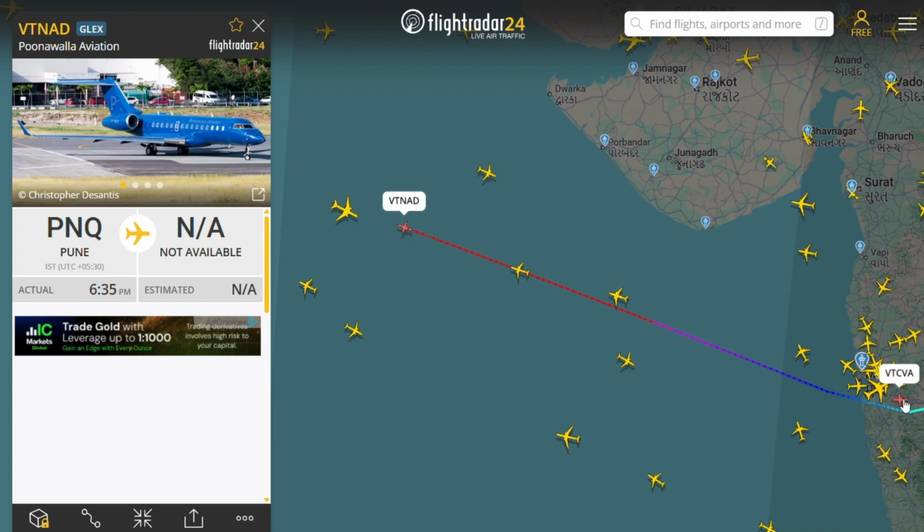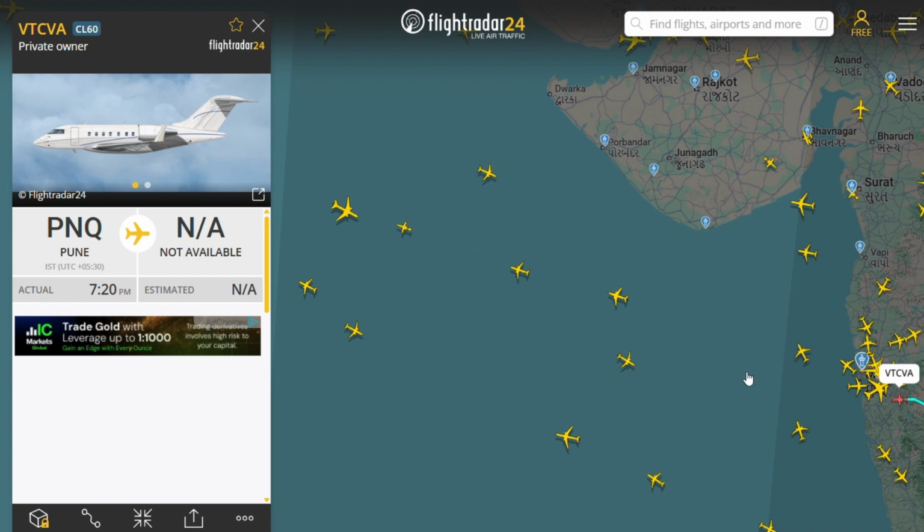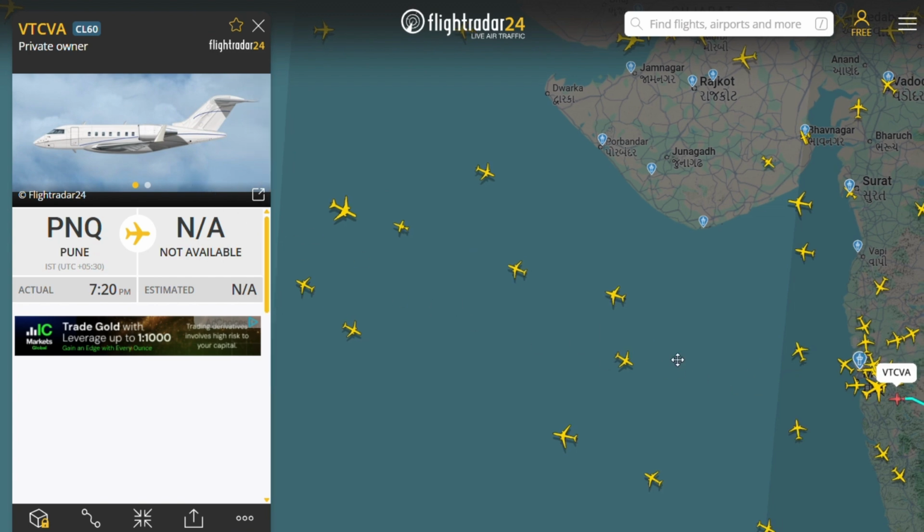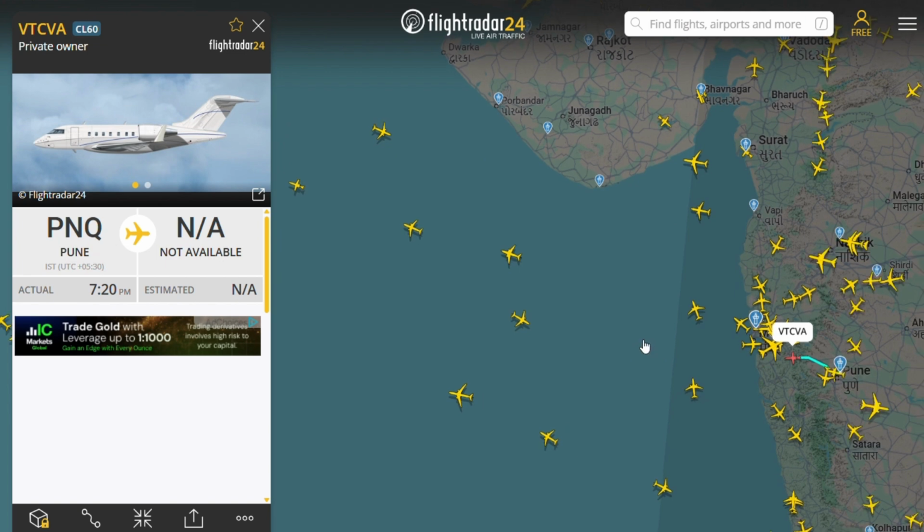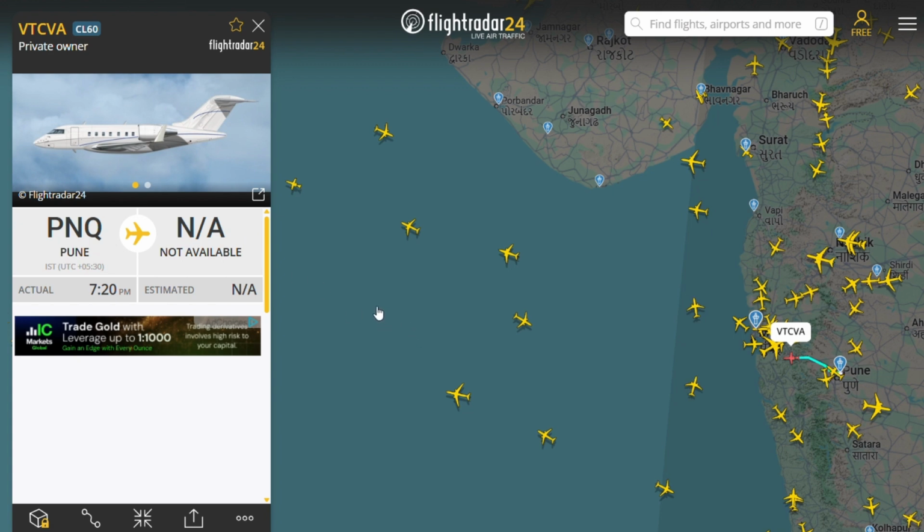You can see here is one more private flight, and this is also based out of Pune. Many of our billionaires live in Pune and Mumbai. So this might be one of the billionaires' and millionaires' flights.